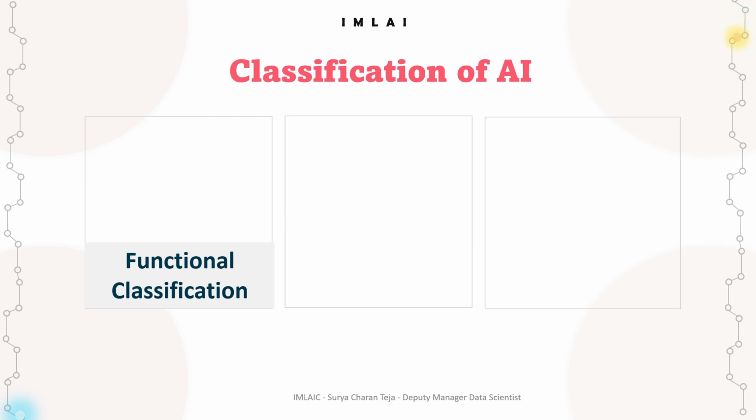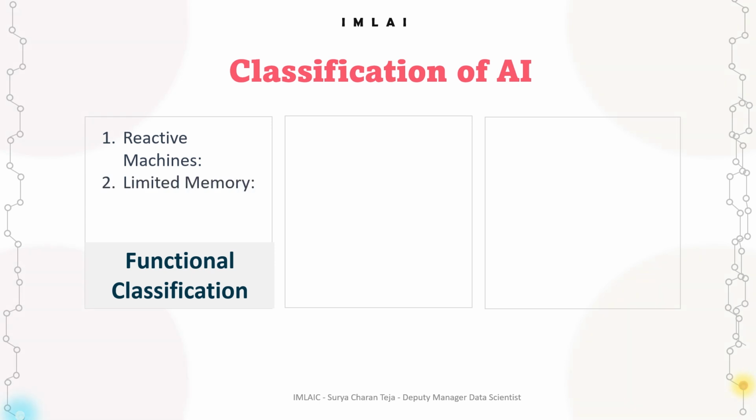But when somebody asks to classify AI based on functionality, based on learning type, based on the applications it has, then that's a different classification. Okay, so now this is the classification of AI based on functional classification. So reactive machines, the first one. There are AI systems that react to specific situations without any memory or past experiences. These are called reactive machines.